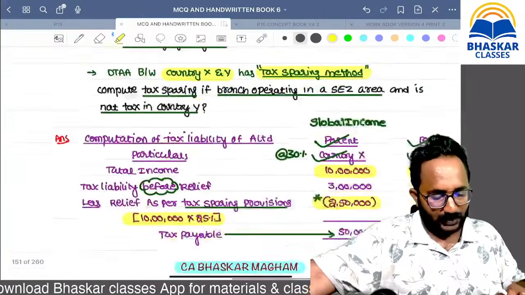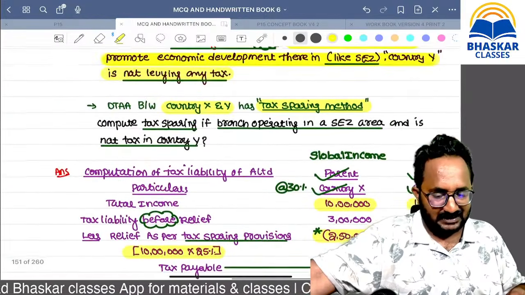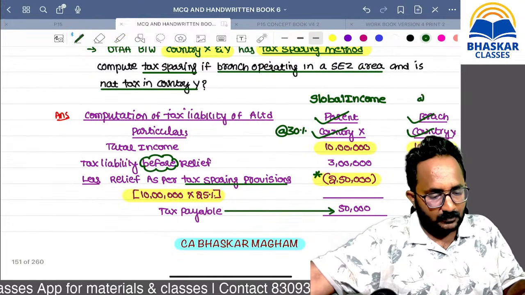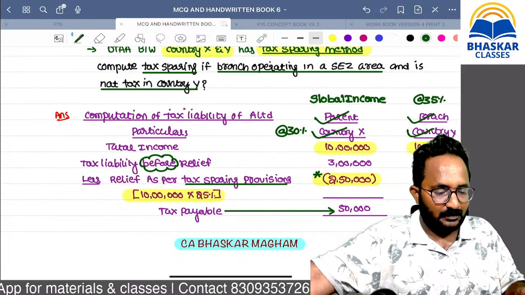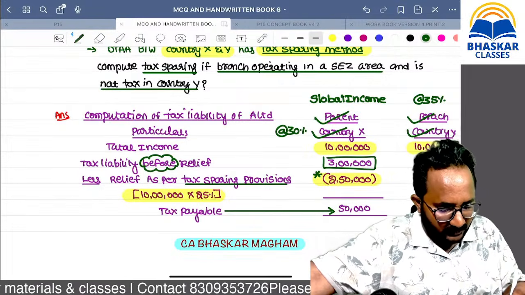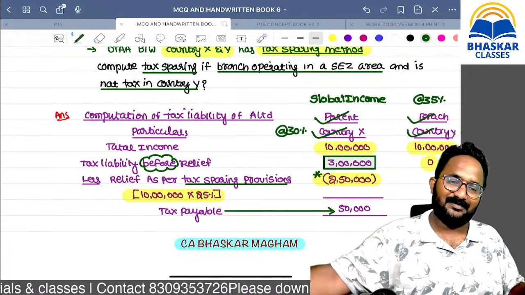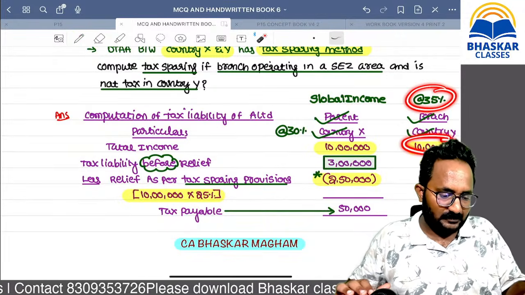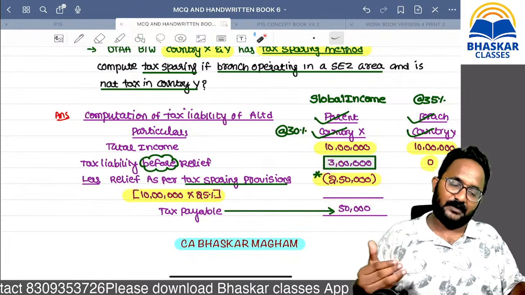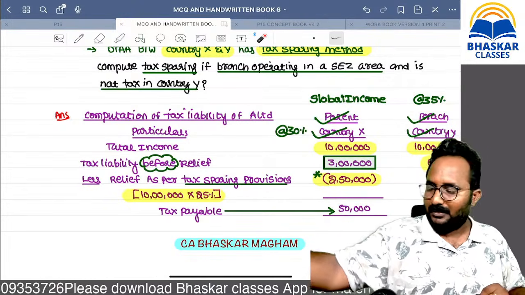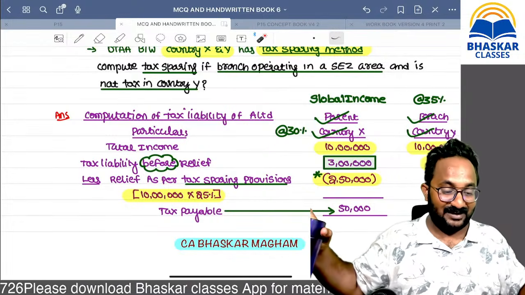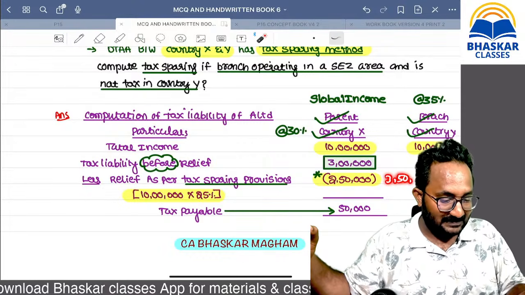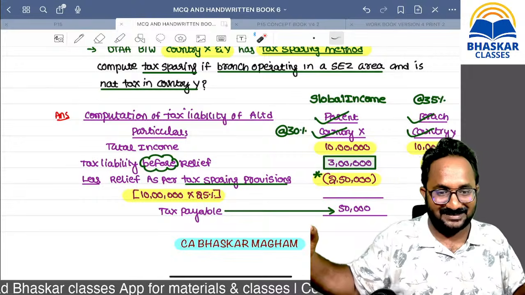I think you are asking the doubt. Sir, here the tax rate is suppose 35. What amount of credit can we take? Only to the extent of 3 lakh we can take credit, because 35 means 3,50,000, but in India the tax is 3 lakh. That's why we restrict it to 3 lakhs only. Out of that, you can't expect a refund. You can't say, sir, I have a right to take 3,50,000, so give me that 50,000 refund. You can't ask.